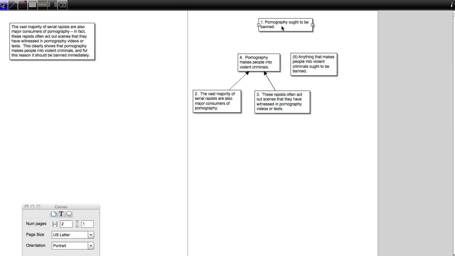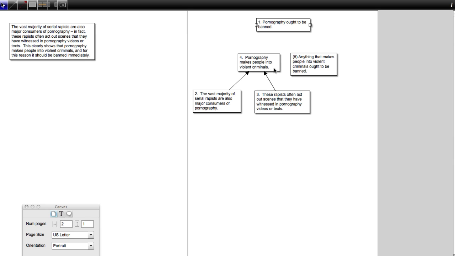So, say you accept 4, pornography makes people into violent criminals. How does that give evidence to the claim that pornography ought to be banned? What other claim needs to be functioning, even if it's unstated? And remember, the fact that a premise is unstated says nothing about the quality of the argument. Well, you need to believe that anything that makes people into violent criminals ought to be banned. That connects the idea that's in premise 4 to the idea that's in the conclusion.